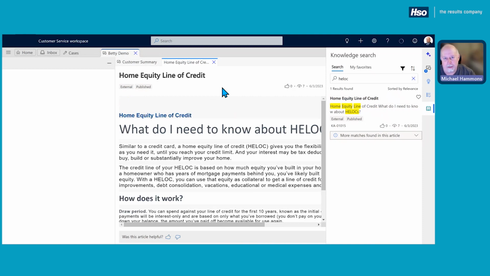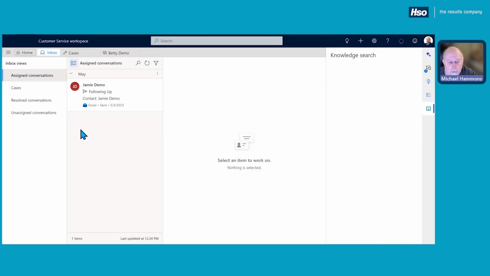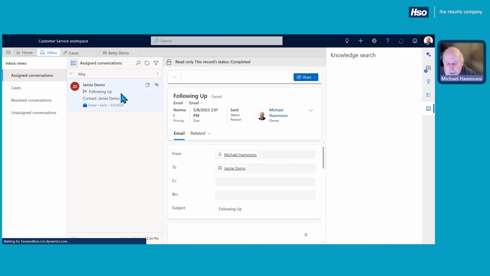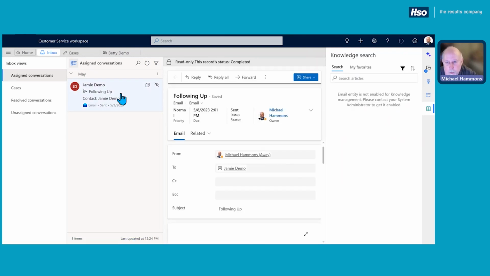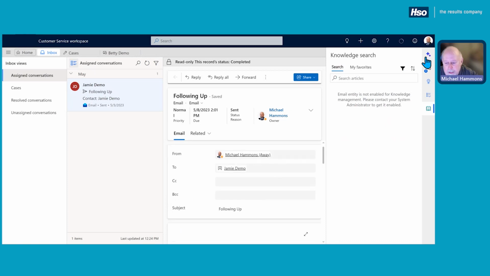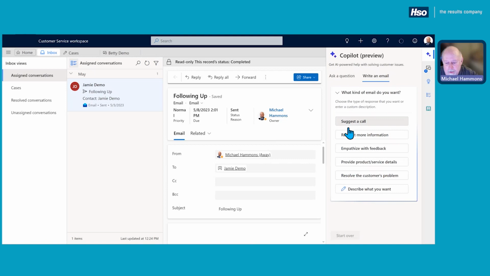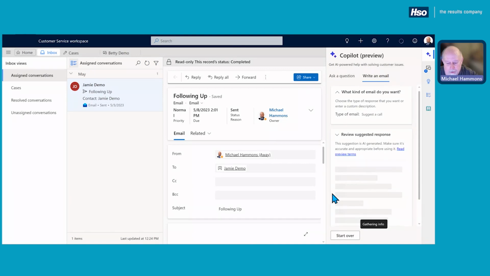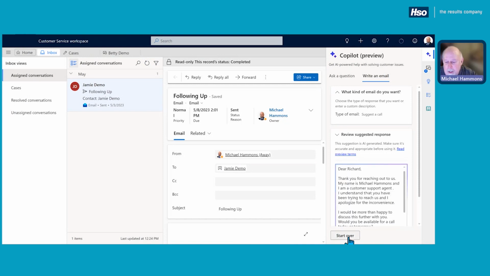Okay. Now, let's say that I've closed out that case, right? We've sent out the survey. Let's go see if there's any customers that have been sending us emails through our combined email inbox tracking and monitoring. And we see that, yes, there is an email there. And so right from here, we can start to work our inbox queue and start answering questions that have come in through our general email inbox, right? And so now from here, we can go ahead and do the same replies, right? We can use the knowledge base. We can use Copilot. Let's just suggest a call, right? So we're going to go ahead and gather that information. It's using the past interactions to come up with the content of this email.